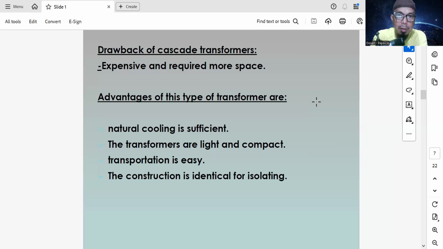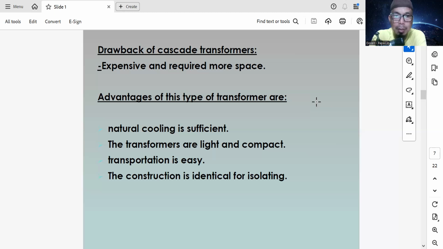But the advantages of this type of transformer are that natural cooling is sufficient, the transformers are light and compact, transportation is easy, and the construction is identical for insulating. Natural cooling is sufficient because every stack of the transformer is placed in many places.